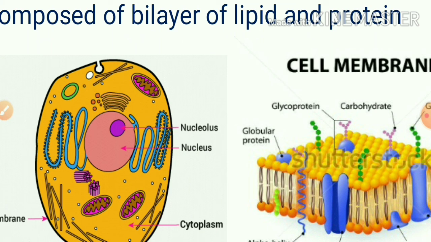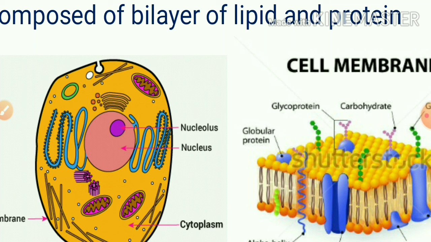In plant cells, there is a single large central vacuole. In animal cells, there are small and many vacuoles. In plant cells, centriole is absent. In animal cells, centriole is present. In plant cells, the nucleus is generally eccentric, and in animal cells, generally it is centric, means present at the center.